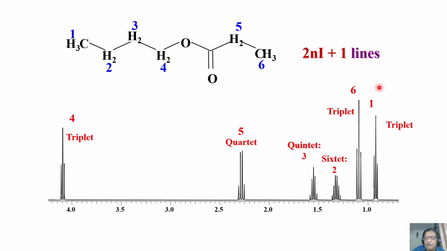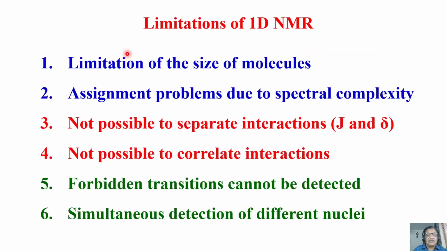Every multiplet pattern has to be assigned to a particular proton. And if you know why this multiplet is coming, then you know who the coupled partners are on either side. That is very important information. So as the spectral complexity becomes more and more, if the molecule size becomes enormously big, you will not be able to analyze so easily. Okay, that is a big point. Assignment is very difficult due to spectral complexity.